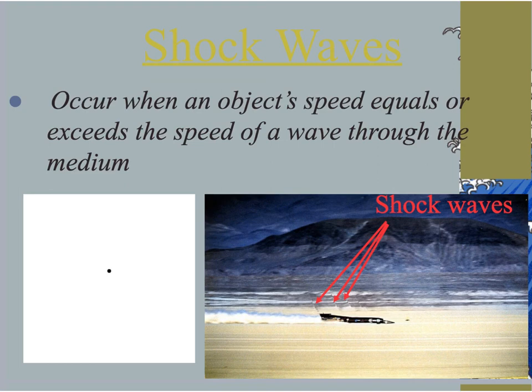planes or cars traveling faster than the speed of sound, and when that happens, all the air that normally smoothly forces its way around the nose cone of the vehicle, whatever it may be, can't get out of the way fast enough, and it creates that disturbance in the medium. And you can see here that these waves are created. There's a disturbance in the medium because the air molecules cannot get out of the way fast enough of this vehicle.